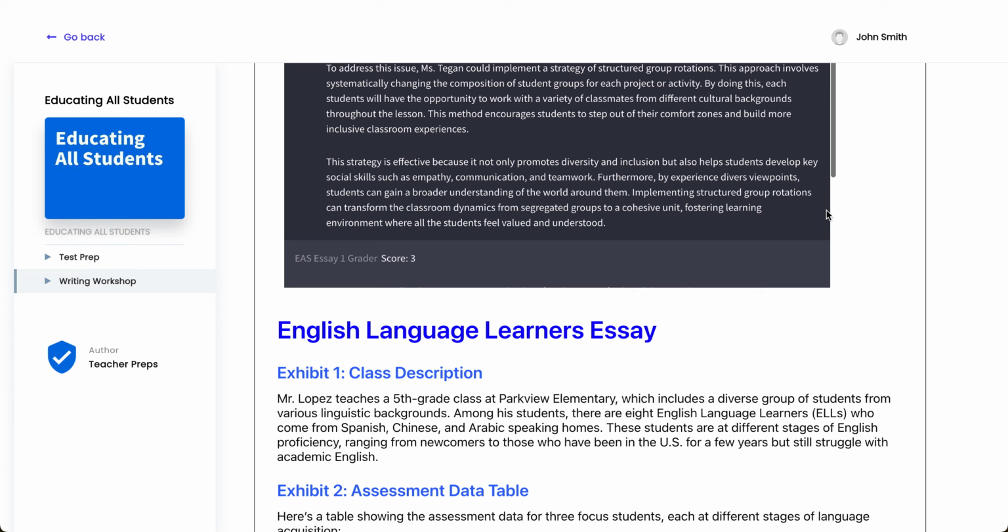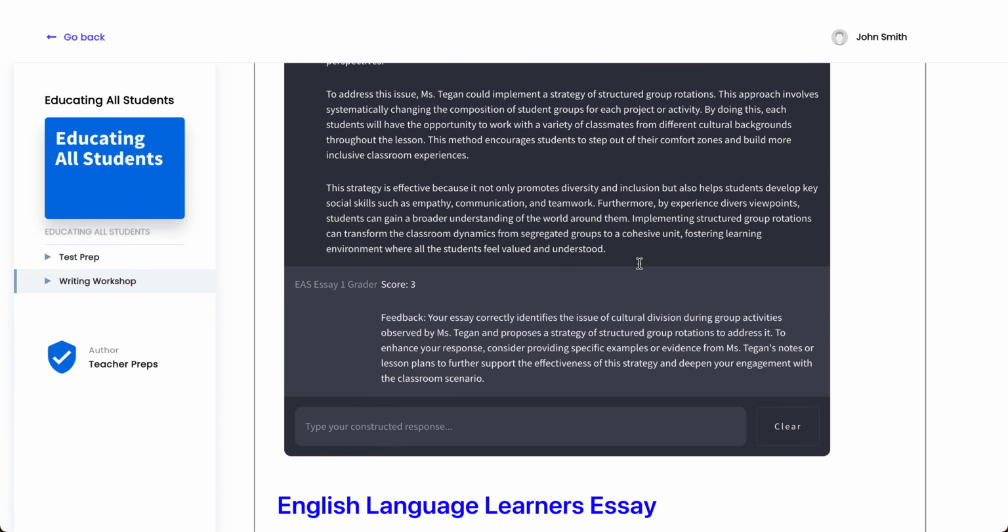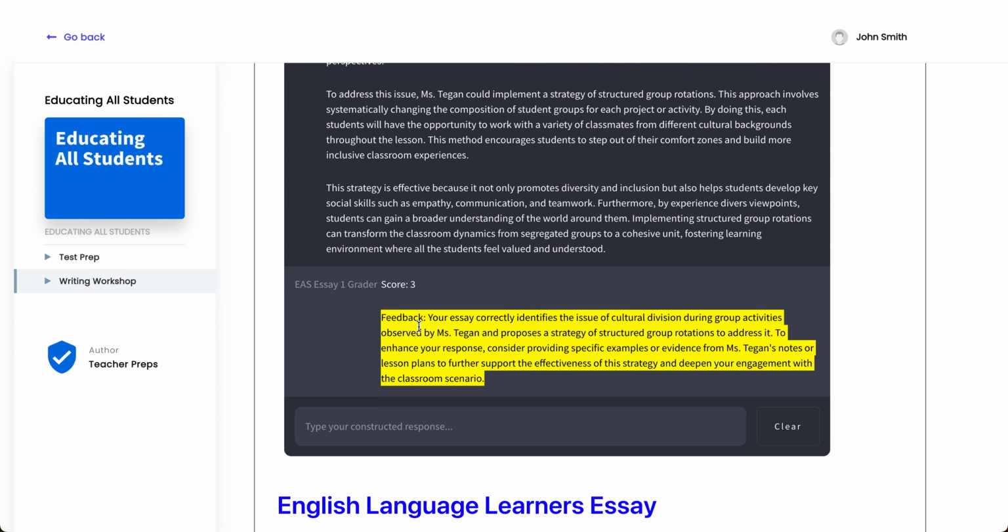I got a 3. Yes, that's why I actually love these AI essay graders, because they are very strict, and getting a score of 4 is actually really hard. And if you have ever taken a teacher certification exam yourself, you'll know that the test scorers are not easy. They don't give an easy grade. And so what you can do is you can take this score, we provide you feedback.